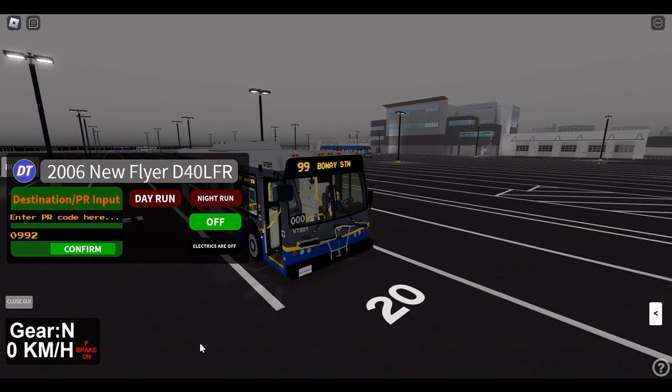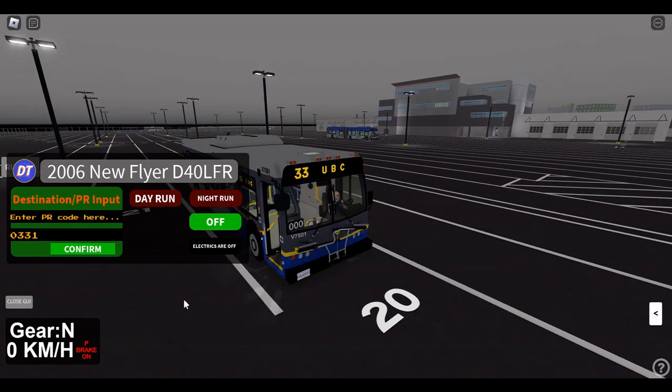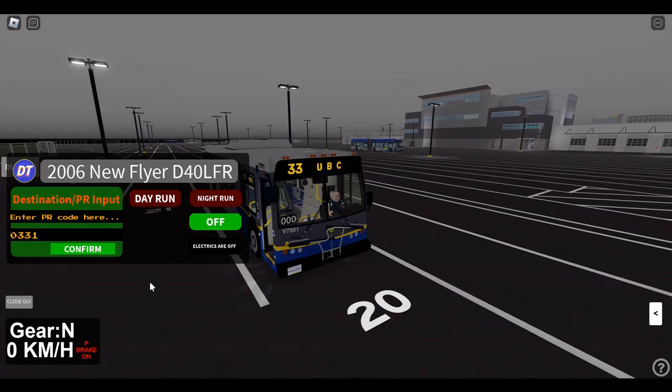For example, inputting a code for Route 99 for direction 1, you would input code 0991 in the destination input. For Route 33 for direction 2, the corresponding code would be 0332. Route 480 for direction 2 would be entered into the system as code 4802.